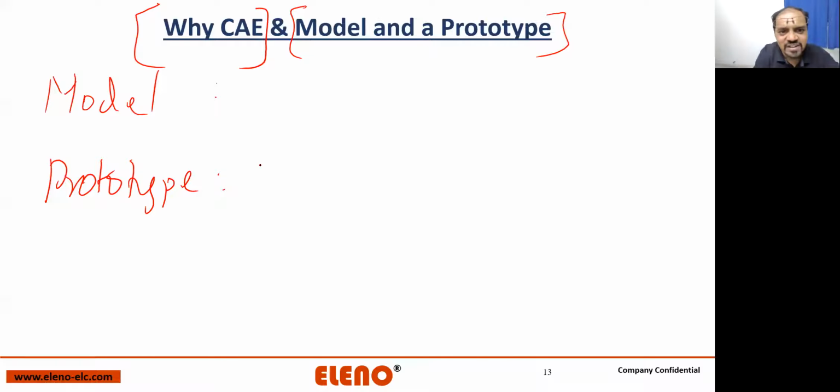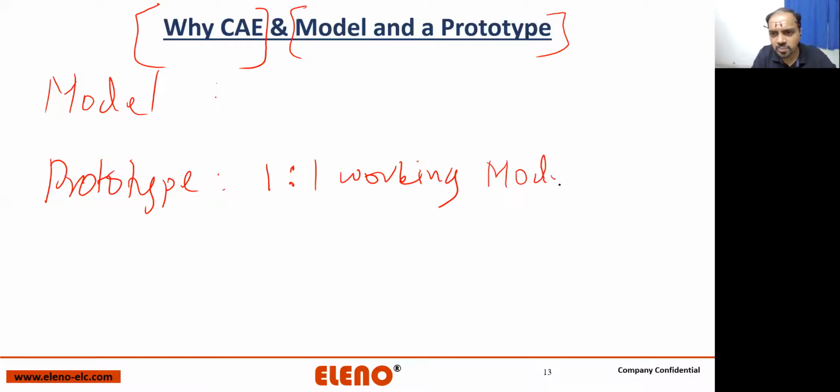And what is a model? It is 1:1 working. What is a prototype? 1:1 working model is a prototype. So write this down in your books. 1:1 working model is called a prototype.